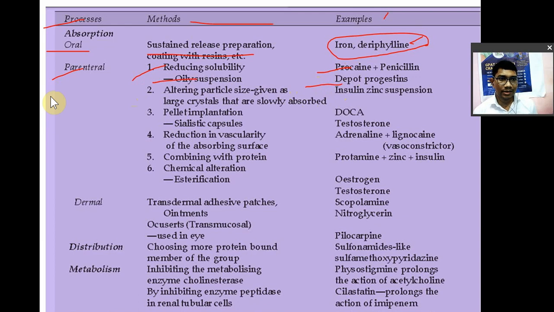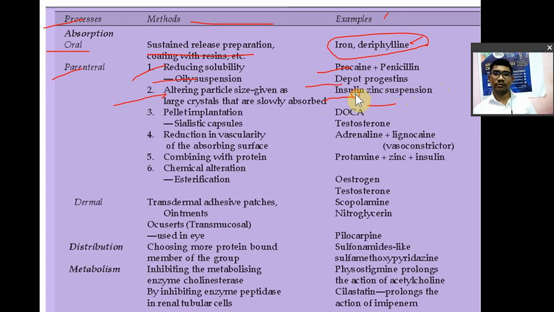Altering the particle size: large crystals are slowly absorbed. With smaller particle size the drug is absorbed quickly, while larger particle size releases the drug slowly. Take insulin: it has a very short half-life and a short duration of action. So insulin is combined with zinc and a suspension is made. So it will alter the pharmacokinetic parameters.